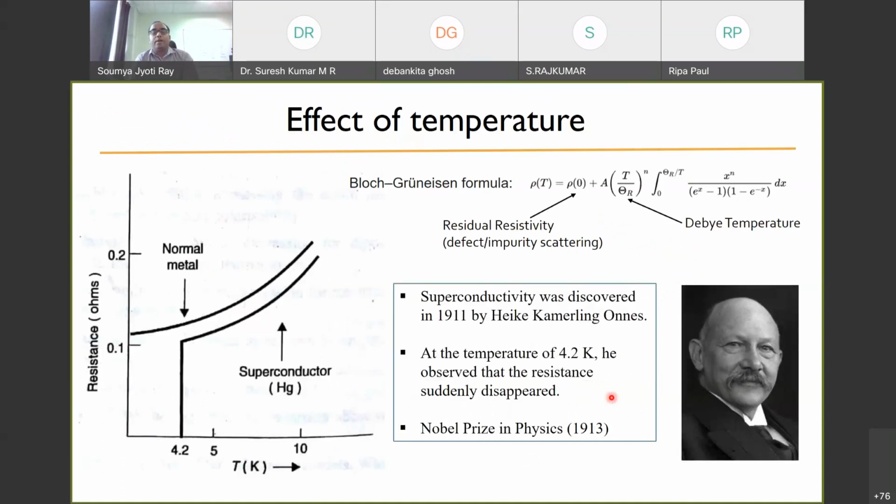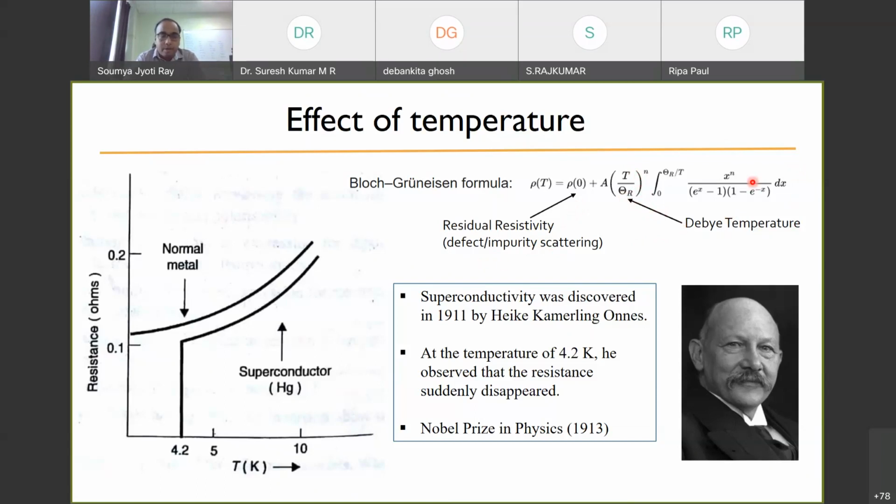Now, if we look at the comparison between a normal metal and a superconductor, as I said earlier, the resistance in a normal metal is mostly contributed by two factors. One is the phonon and the other is the impurity. Usually the Bloch-Grüneisen formula is used to describe the temperature dependence here. You can see there is a factor rho 0, which is independent of temperature. That is called the residual resistivity, and it is usually contributed by defect or impurity scattering. And there is a temperature dependent term, T to the power n, scaled with theta D, the Debye temperature, which takes care of the phononic contribution.